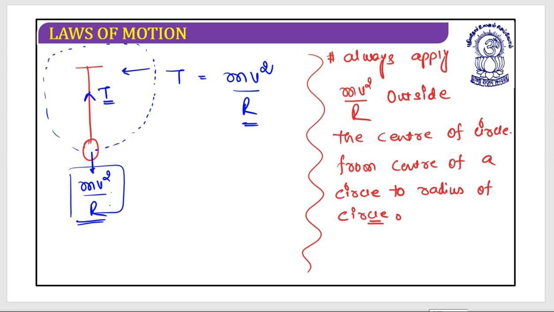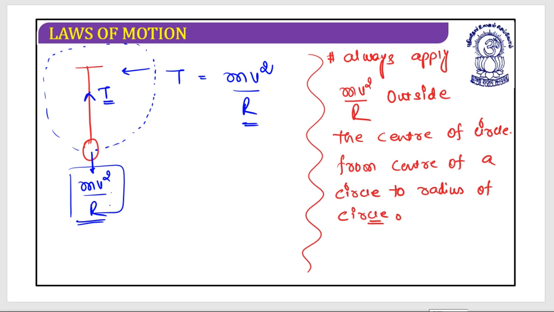Yes, it is directed outward. So you do not get confused by that. At one time you are saying it is at the center of the circle, and now you are saying mv square by r is to be applied outside the circle.